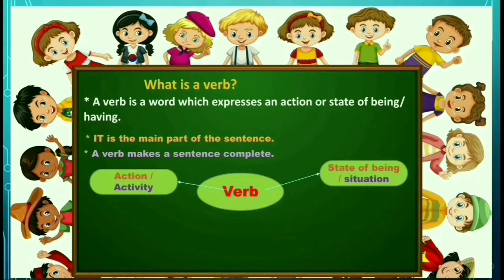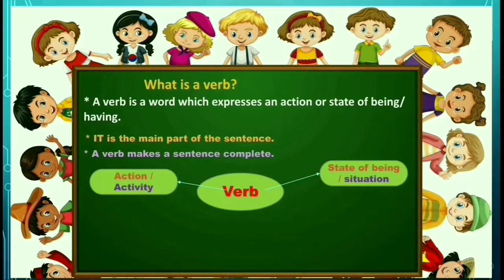Here, state of being means condition. In Kannada we can say ಸ್ಥಿತಿ. ಇರುವ ಸ್ಥಿತಿ, ಒಂದು ವಸ್ತು ಅಥವಾ ವಿಷಯದ ಇರುವ ಸ್ಥಿತಿಯನ್ನು ತೋರಿಸುತ್ತೆ. So here the situation or condition of the subject it can express. So mainly the verb tells us two things about the subject. One is an action and another one is state of being of the subject. Is it clear?